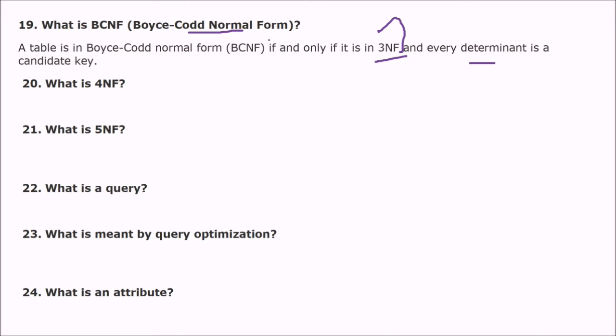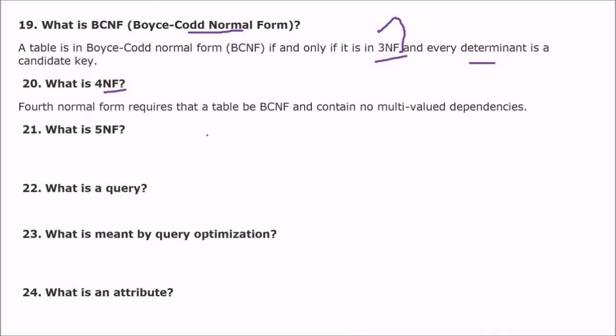Then what is 4NF? 4NF means fourth normal form. The fourth normal form requires the table to be in BCNF. So there is BCNF between 3NF and 4NF also. So fourth normal form wants that a table should be in BCNF and no multi-value dependency should be there. There should be no multi-value dependency.